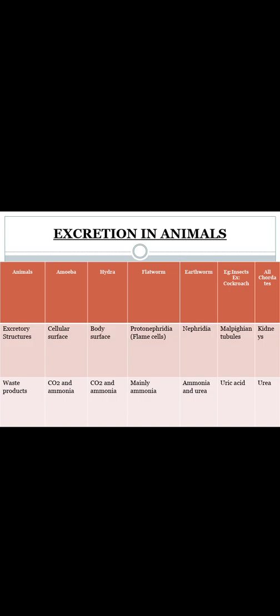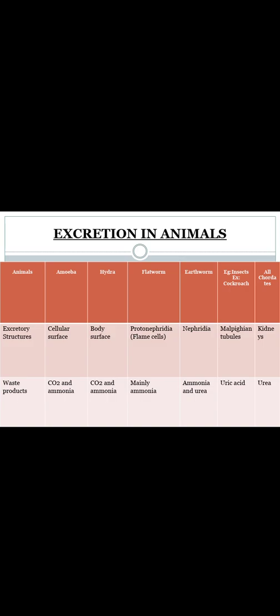How are waste products removed in hydra? What are the excretory structures in hydra? That is the body surface. Again, the waste products removed in hydra are carbon dioxide and ammonia. Next, coming to flatworm, what are the excretory structures? That is protonephridia, otherwise called flame cells. Mainly it excretes waste products like ammonia.